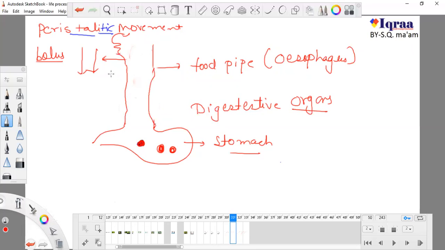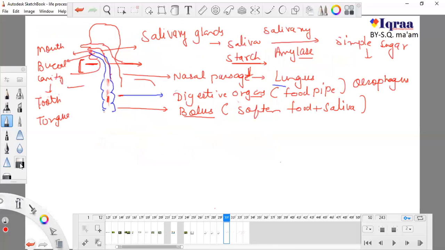The boundaries which changed due to the entering of food, or sometimes when we drink water, this movement changes the shape of the esophagus or food pipe. Once the food is inside, the shape of the food pipe comes back to normal. Again, when food comes to the stomach, the shape changes and then returns to normal. So I'm deleting this food bolus because now it is inside.